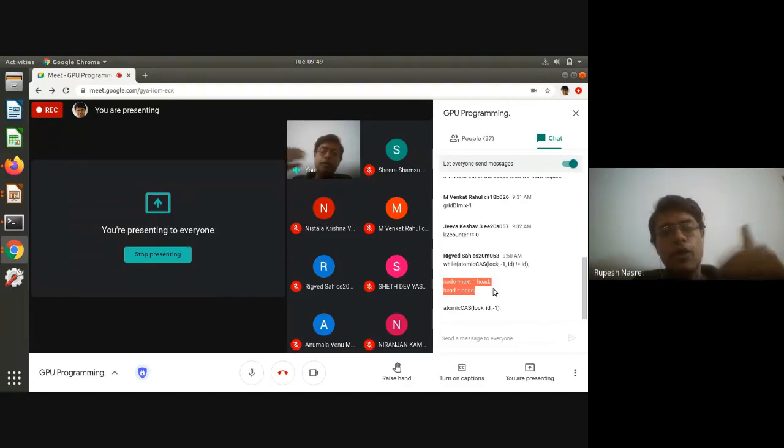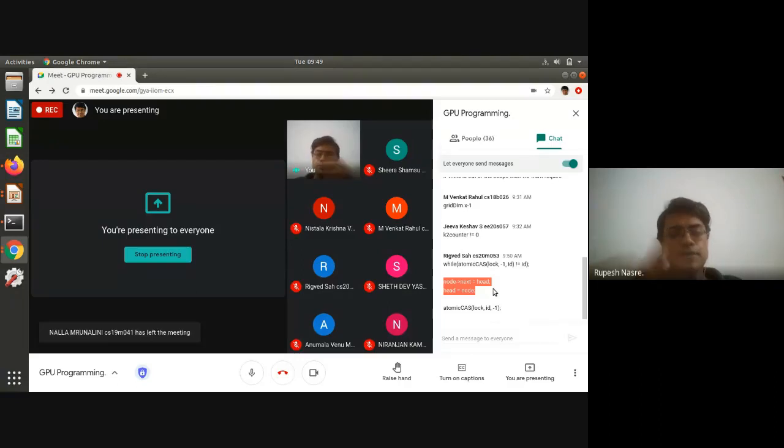So this kind of lock that Rigved has mentioned is called a coarse-grained lock, which means that even if I have updates happening arbitrarily in the linked list, I can possibly do multiple updates. But because I have a single lock for the whole linked list, and I'm adding everything at the head, that head becomes a sequential bottleneck. So we will study this a little more in the next class, which is going to be tomorrow at 8 o'clock.